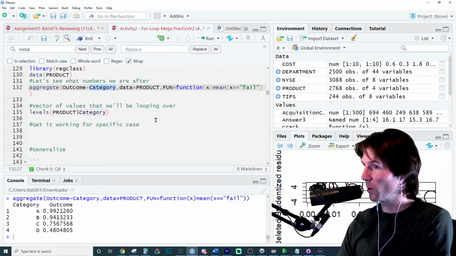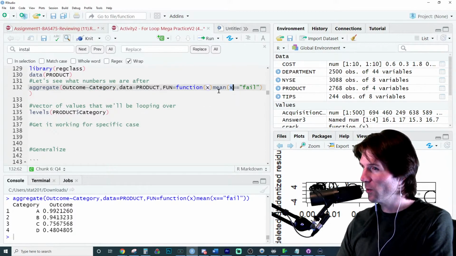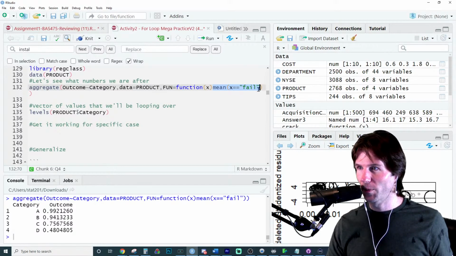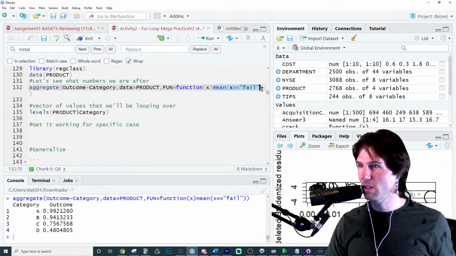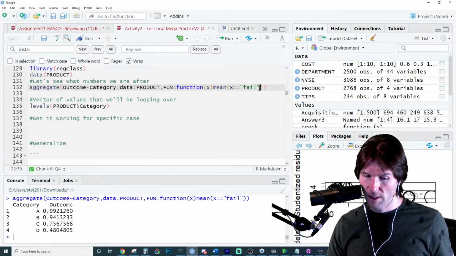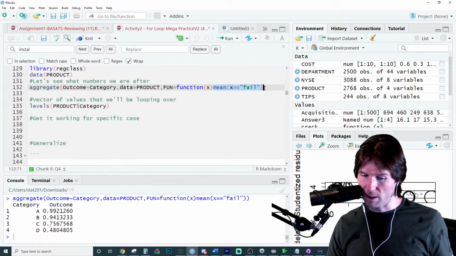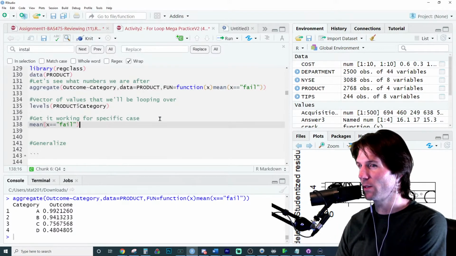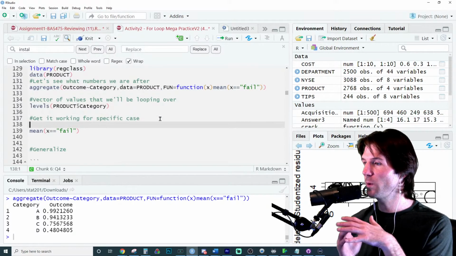Let's just find out if it's working for product A. You know what's really interesting? We can actually steal some of this code right here. Let's go and take some code right here. So I'm going to do this a different way today. I'm going to use this mean function right here, if it'll let me take it. Oh, there it is. So we're going to take this right here. And we're not going to use the custom function. We're just going to use the mean of x, but we don't have x yet.